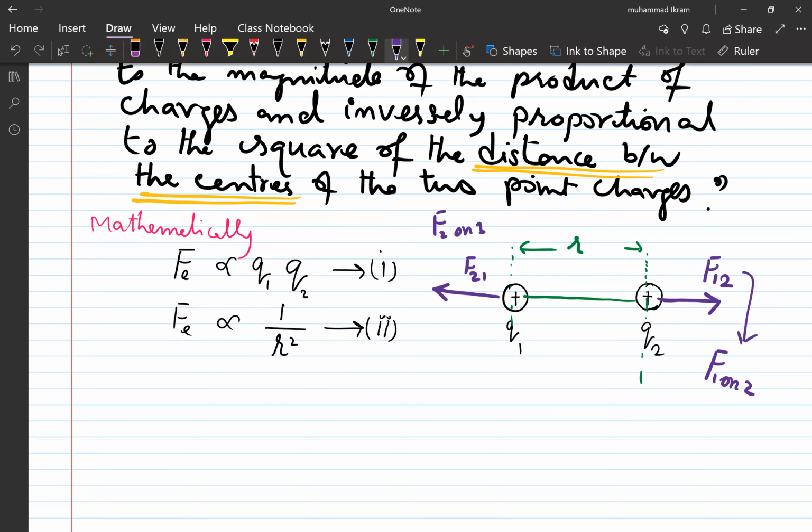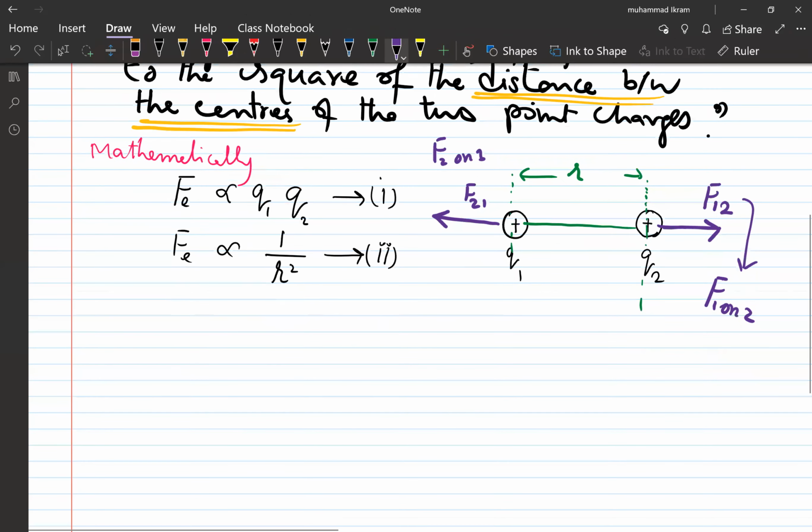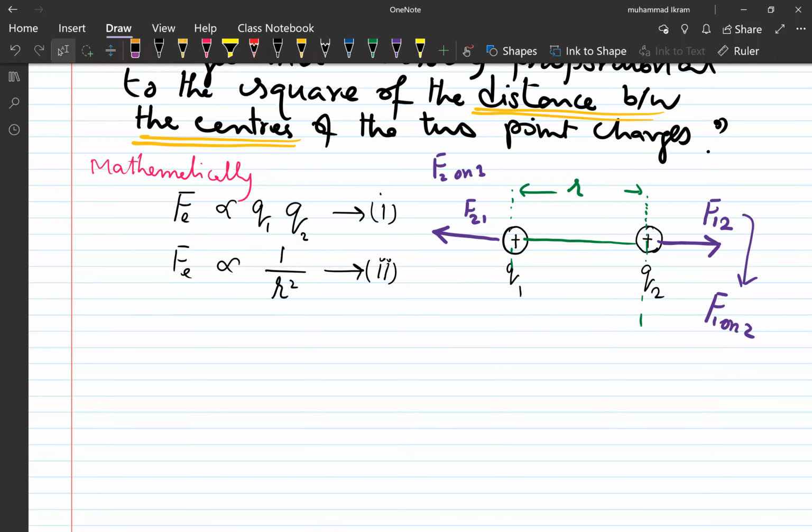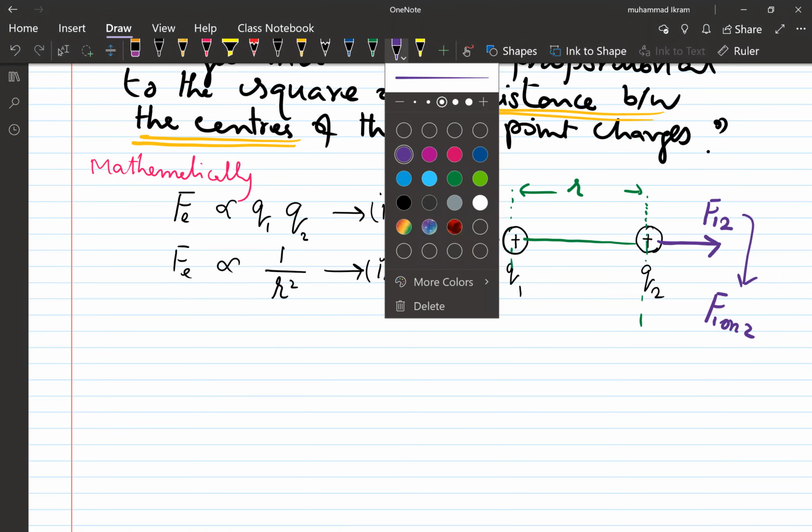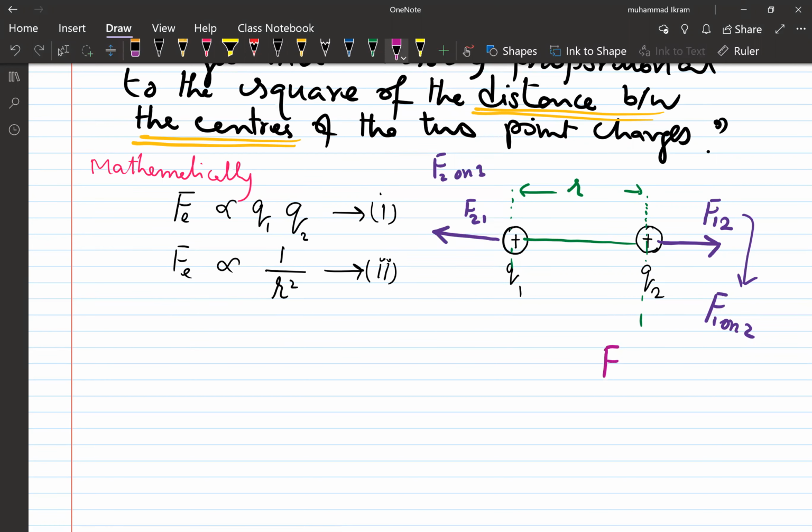Now here Newton's third law of motion is also valid. If you see these two forces, that is 1 on 2 and 2 on 1, they are the same in magnitude, but what? Opposite in direction, and they act on two different charged particles, right? But they have the same magnitude. Let me call this the electrostatic force.